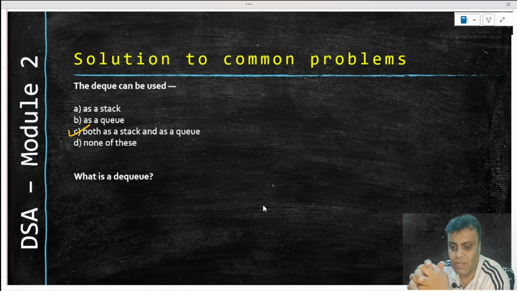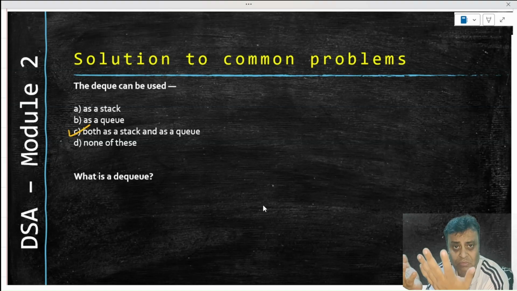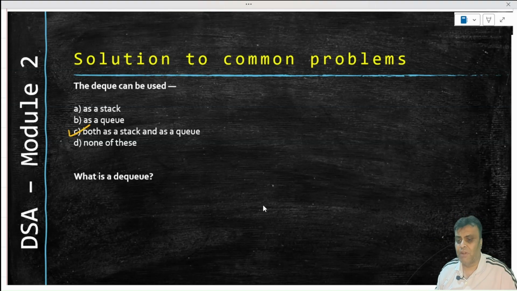So you can take this chapter with the thought process that mostly theoretical concepts will be asked: short notes, definitions, and worst case you will be asked for operations. So that's on DQ and priority queue.